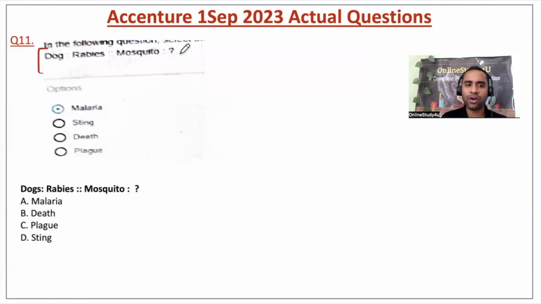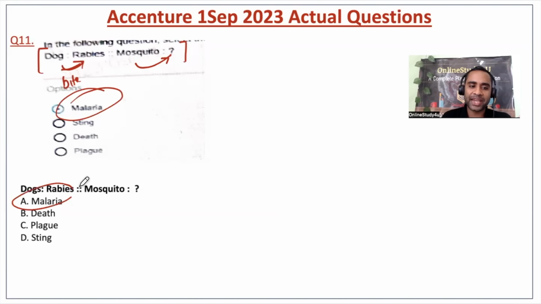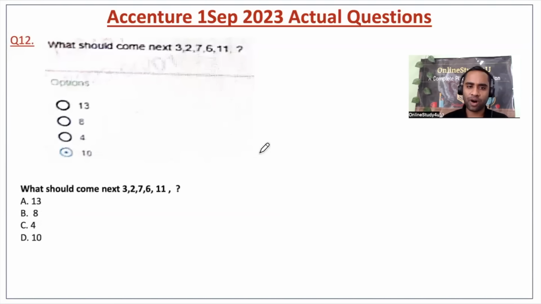Now, dog is to rabies. Friends, if a dog bites you, then you will get a disease, rabies. Now if a mosquito bites you, then you will get malaria, right? So malaria is what you had to take. Now what should come next?